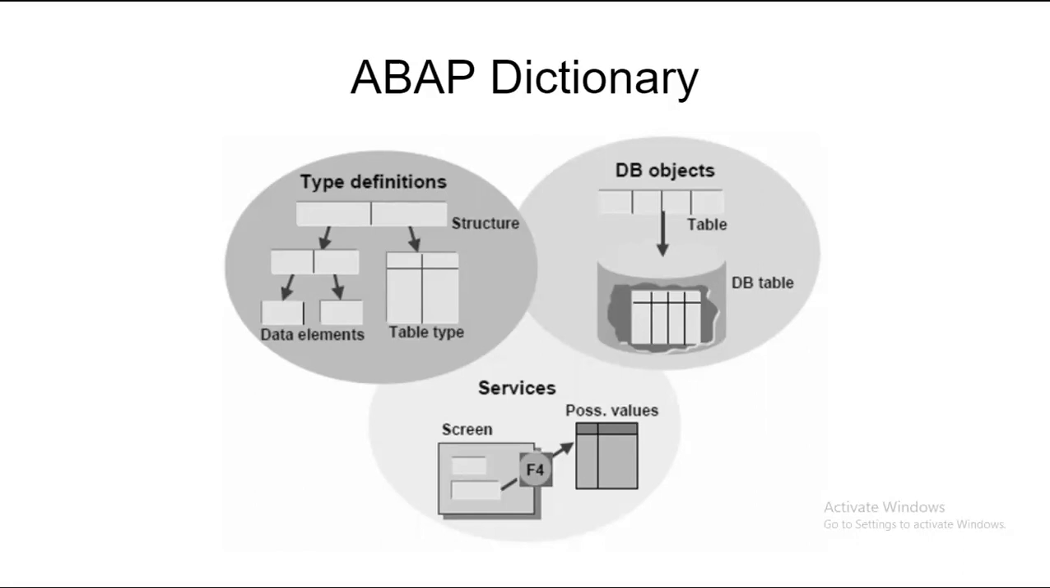Your type definition may have individual structures where a lot of data is grouped together in different individual tables, but there may be pointers from one table to another table, interlinking them. So the type definition consists of various structures, and the structure consists of data elements along with different table types. But when I'm saying all these things in the type definitions of the ABAP data dictionary, we have to understand the different database objects, known as DB objects.